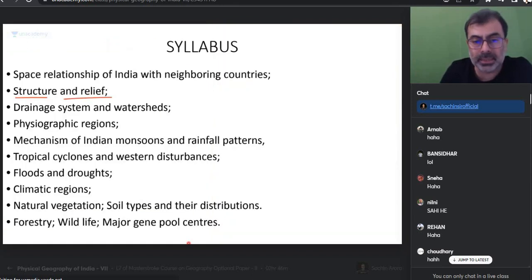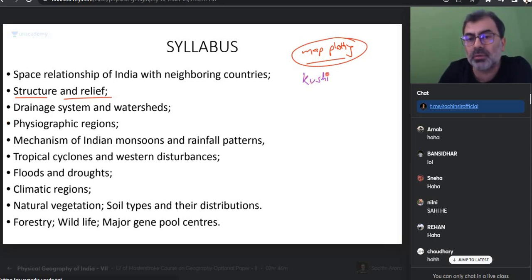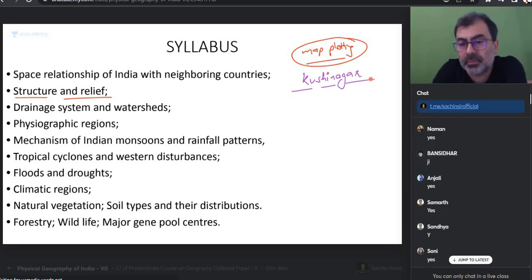I want to tell you an interesting incident that happened. In map plotting, we give students these entries in the test series. So I had given them this, which was in the news: Kushinagar. Have you heard of Kushinagar? Kushinagar comes in the Buddha circuit, Eastern UP and Bihar. That region is the Gautam Buddha circuit, and there the government had opened up an airport. Kushinagar directly, people can come to this airport.